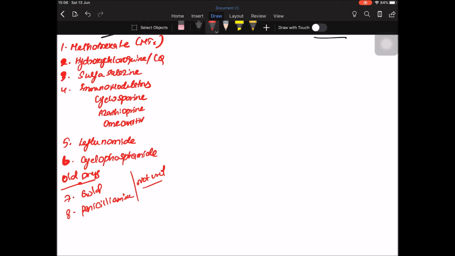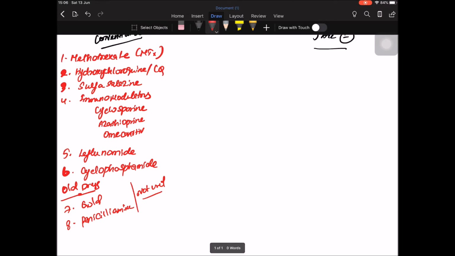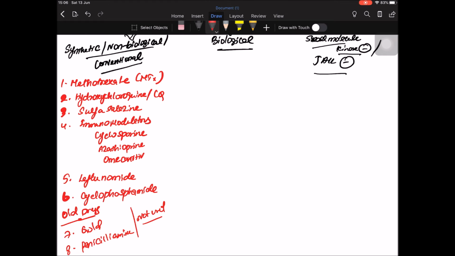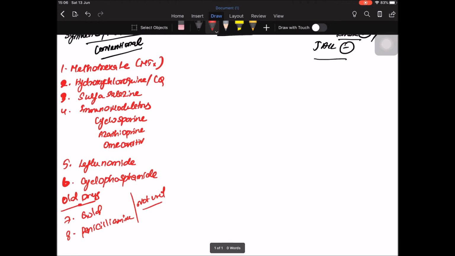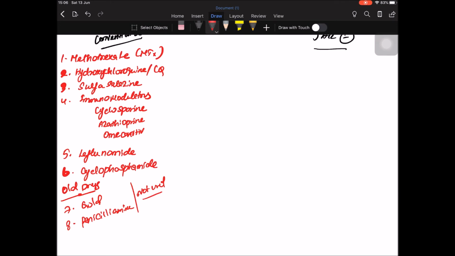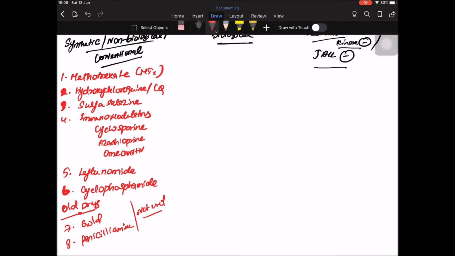In rare cases we use gold and D-penicillamine, but these drugs have a higher risk of toxicity. So in the synthetic non-biological conventional group, there are methotrexate, hydroxychloroquine and chloroquine, sulfasalazine, immunomodulators cyclosporine, azathioprine, minocycline, leflunomide, cyclophosphamide, gold, and penicillamine.